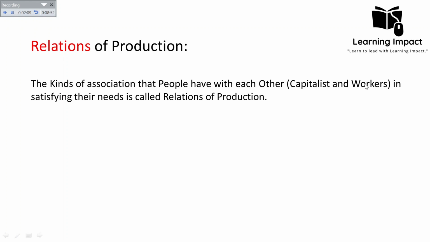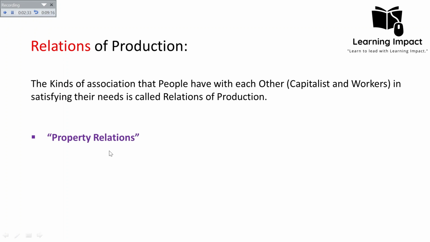So this is what we call relationship, that what kind of association exists between these two classes, and whatever the capitalists do and whatever the workers do, their main purpose is to satisfy their needs. So they all work together in order to satisfy their needs. So we can call the relations of production as the property relation.